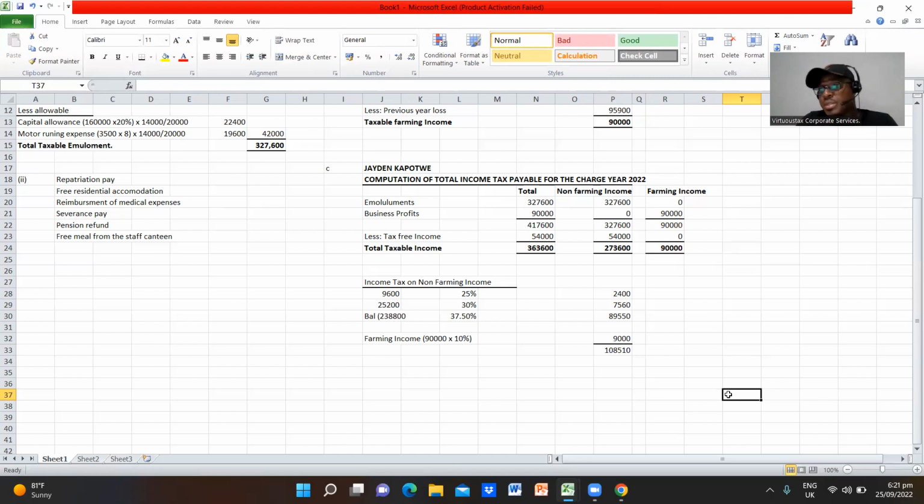Maybe this is a provision that Jaden made and made this payment to ZRA. Since the payment that he made to ZRA is less than the actual payment that he has incurred, the actual profit was way more than what he projected, and the tax is way more than what he paid. So we are going to remove the amount that has already been paid, and the excess is what we are going to remit to ZRA.